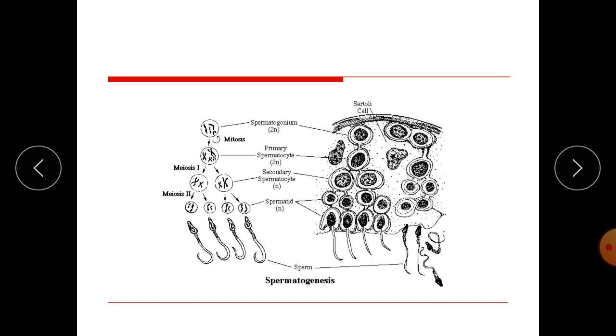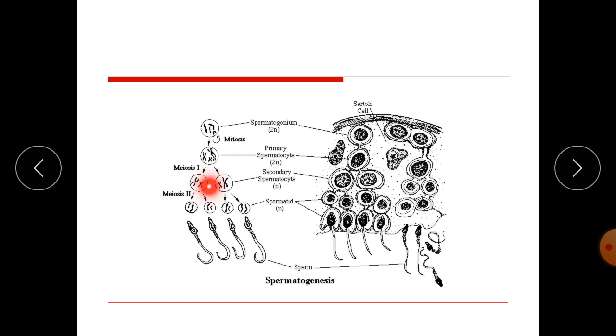Now here you can see the spermatogonium. It goes through the first step, called meiosis 1. This spermatocyte produces secondary spermatocytes, meaning 2 cells, both having 23 chromosomes. These are called secondary spermatocytes.